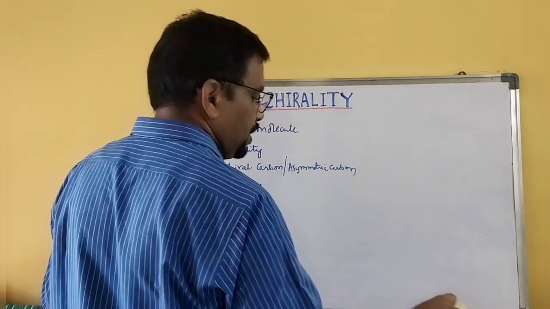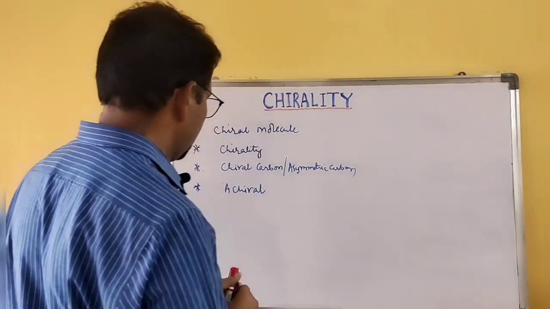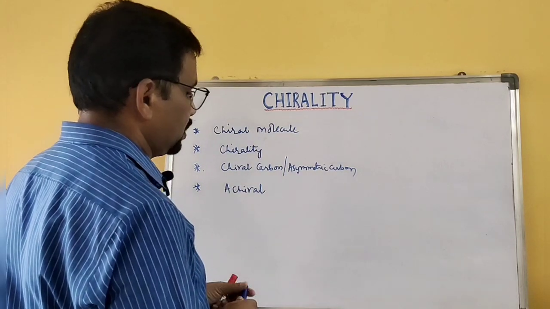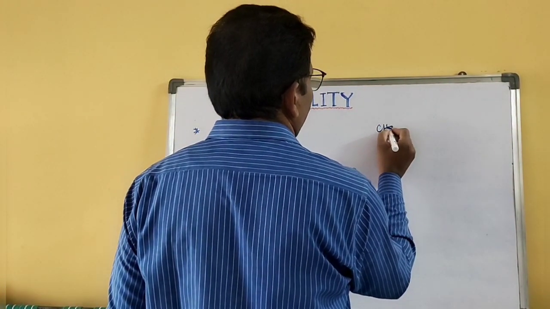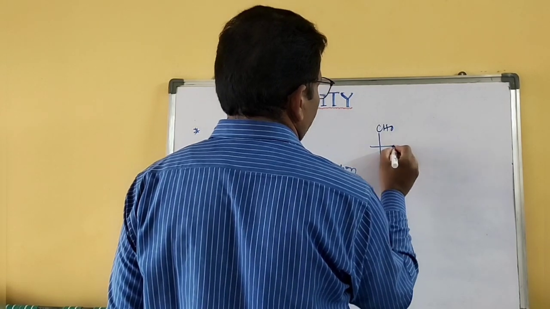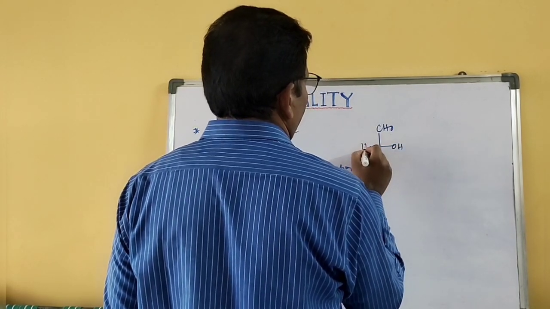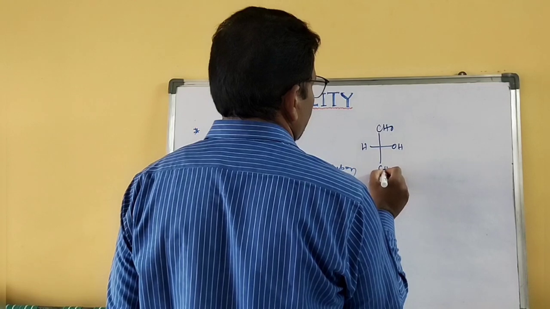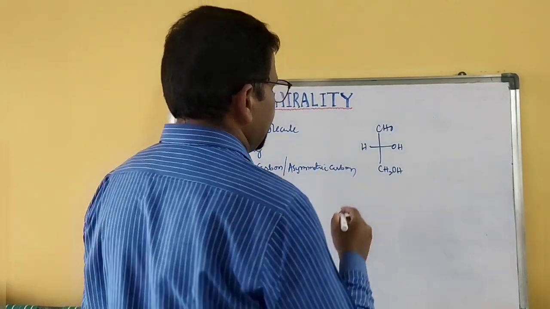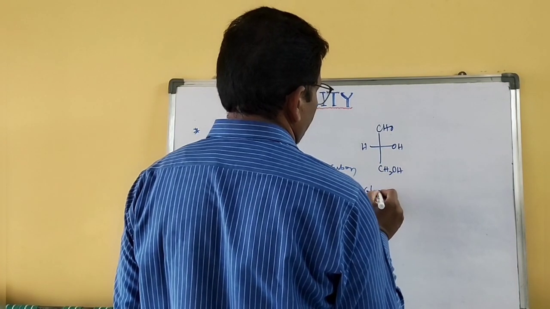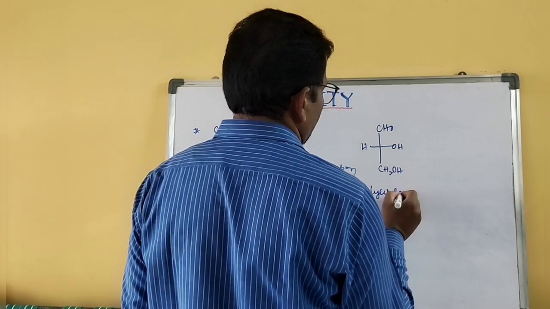So why do you need to know about these things? Let me give you some more examples so that you will understand. CHO and OH and H and CH2OH. This is glyceraldehyde. The name of this molecule is glyceraldehyde.